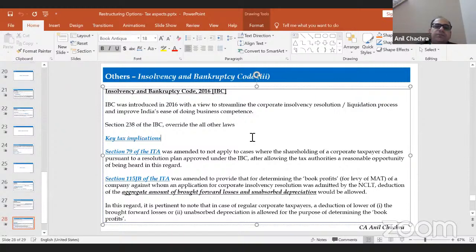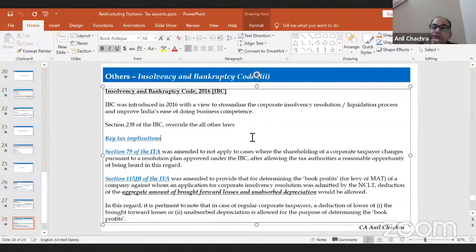The second amendment was made in Section 115JB, which states that in case of a resolution plan admitted by the NCLT, the aggregate of brought forward losses and unabsorbed depreciation will be allowed for reduction. For other companies, the lower of the unabsorbed depreciation and brought forward losses will be allowed. The resolution plan is defined in Section 5 of the IBC, and it can include the merger and acquisition part as well.